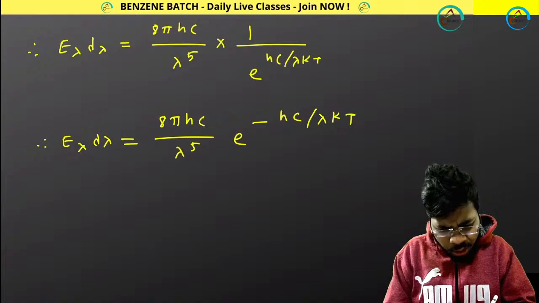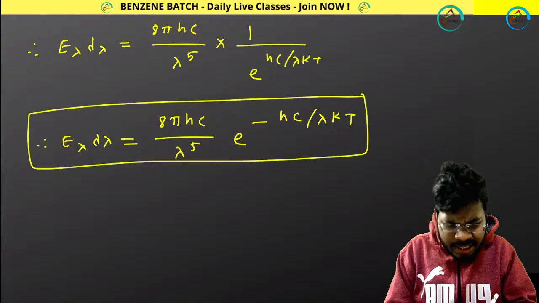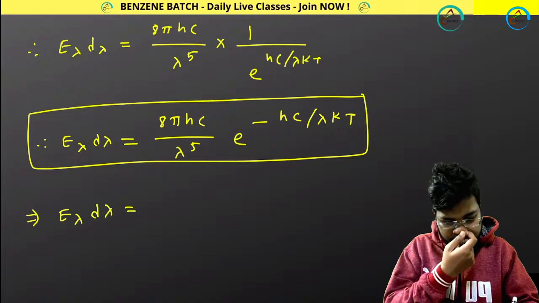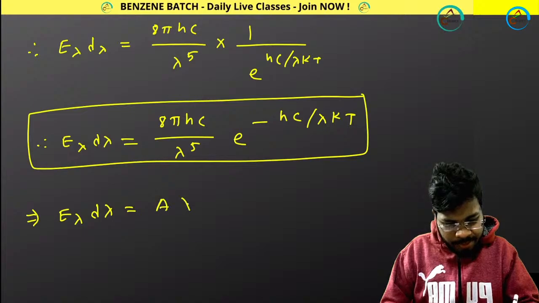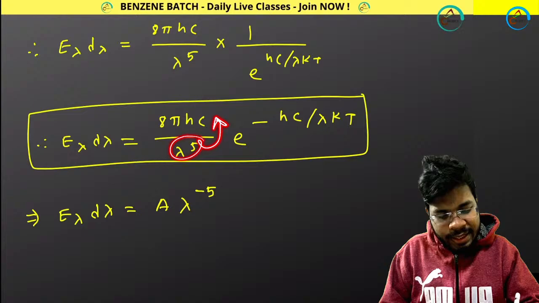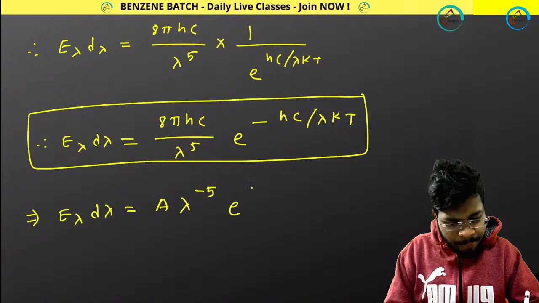Fine. And now this is my expression. Now this expression I want to write in this way: E lambda d lambda equals A lambda to the power minus 5, because it is lambda to the power 5, if I take it up it will be lambda to the power minus 5, e to the power minus B by lambda T d lambda.